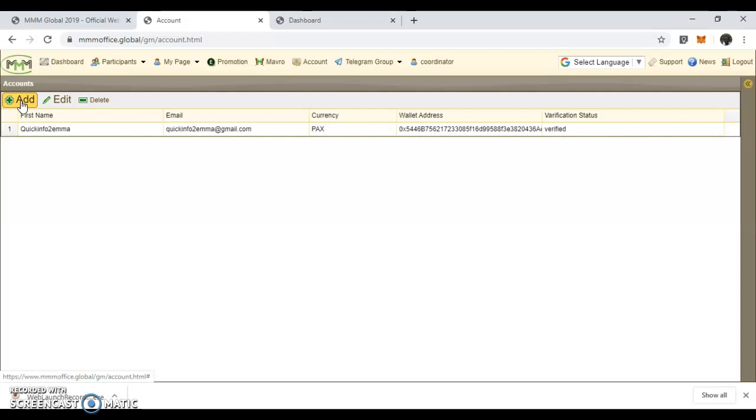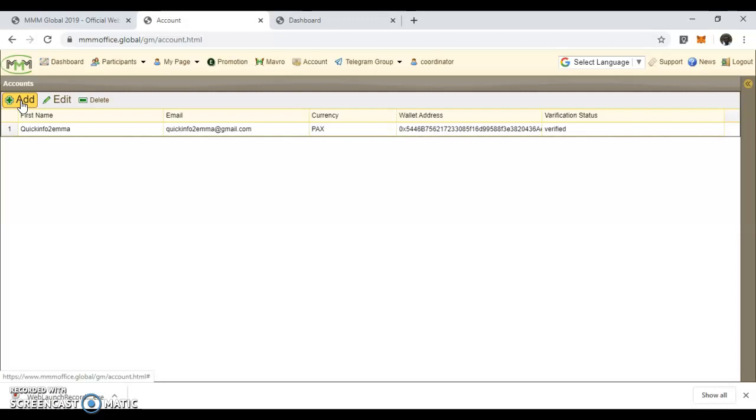in MMM BSc, because MMM BSc makes use of a token that is ERC-20 compliant that runs on the Ethereum smart contract blockchain, and that coin or that token is called PAX. PAX is a coin that is issued by Paxos company, a company in USA that is regulated by the US Federal Financial Regulatory Body. They have in their vaults an equivalent amount of PAX that is issued, that it can be used to convert your PAX to dollar anytime that you want.